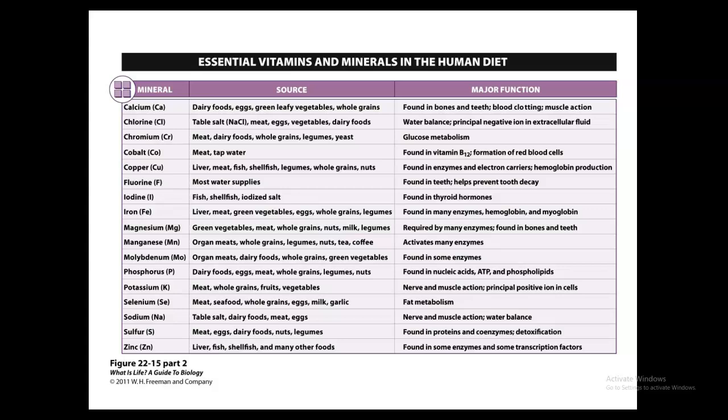Next, we have sodium. It's going to help maintain osmotic concentrations and help regulate water balance within the body. That's also going to be essential for nerve impulse conduction. It's essential for muscle contractions, helps with blood coagulation, and movement of substances through cell membranes. It's going to be found in table salt, dairy, meat, and eggs.